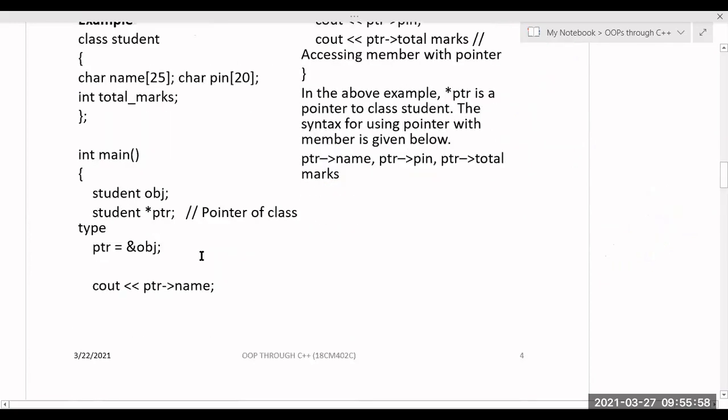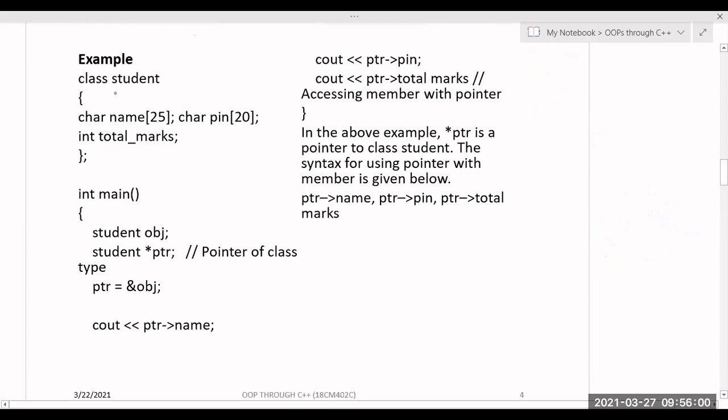If you take a simple example, like class student, within the student class we have name, which is one of the variables, and pin number is another variable, and total marks. Only three variables. By default, what will these data members become? As I didn't mention anything, by default they will be private.